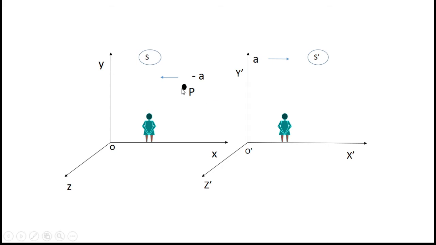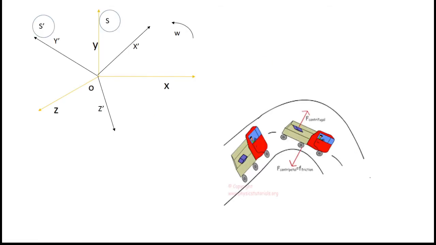Such forces are known as pseudo forces and such frames of reference are known as non-inertial frames of reference. Now, the examples for non-inertial frames, as I have told, are an accelerated frame and a rotating frame. Both are examples of non-inertial frames.